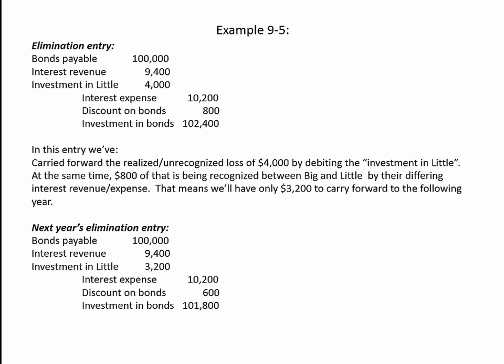To make this balance, we need that $3,200 debit to the investment in Little. Again, we're carrying forward $3,200 of realized but unrecognized loss. At the same time in this year, Big and Little together are recognizing $800 of that loss via their net interest expense.